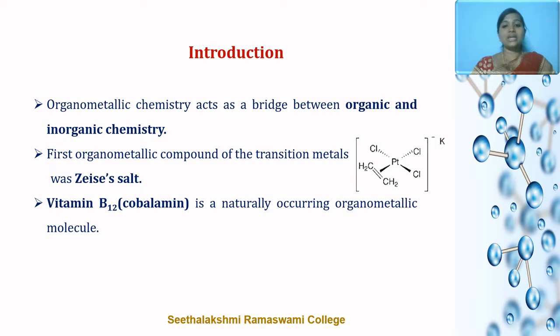Organometallic chemistry acts as a bridge between organic and inorganic chemistry. The first organometallic compound of a transition metal was Zeise's salt. Naturally occurring organometallic molecules are very rare. Vitamin B12, that is cobalamin, is one of a few naturally occurring organometallic molecules.